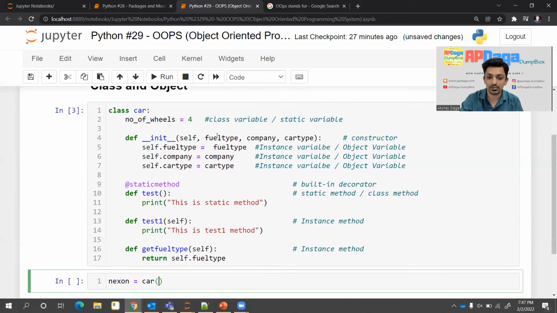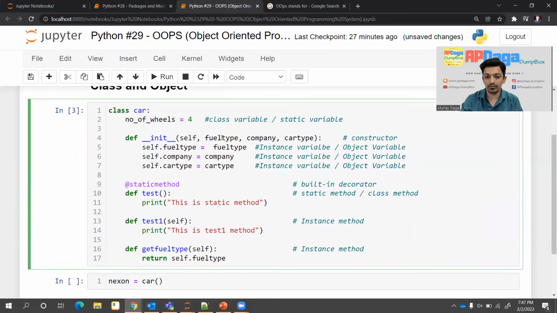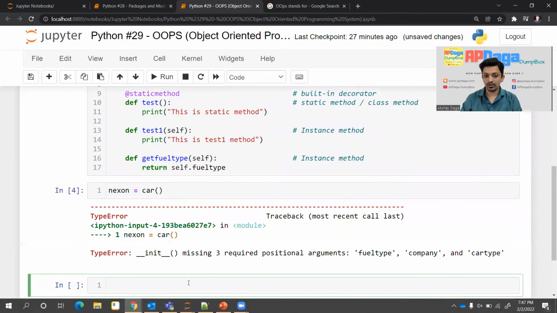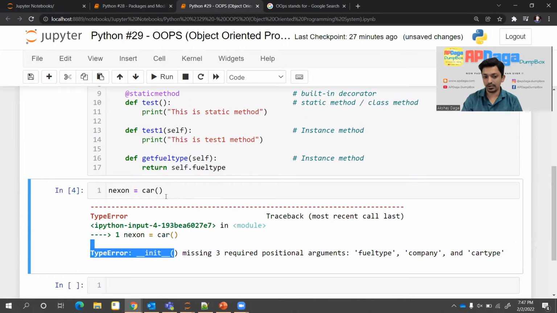What will be the name of parameters? 1, 2, and 3. Here we have passed only 3 parameters. That's why we have to pass 3 parameters. If I try to pass nothing, then it will give me an error saying that this class is expecting 3 parameters and I haven't passed any.